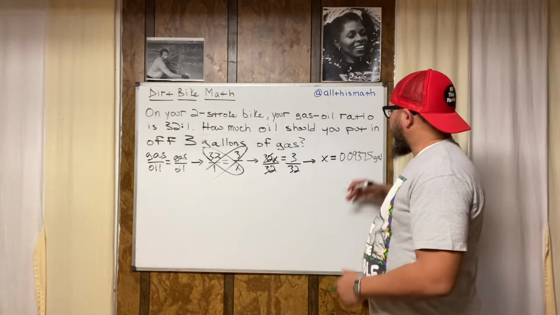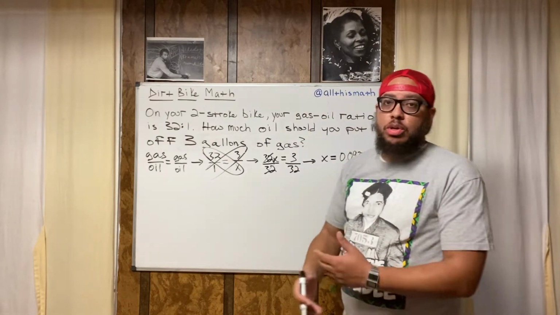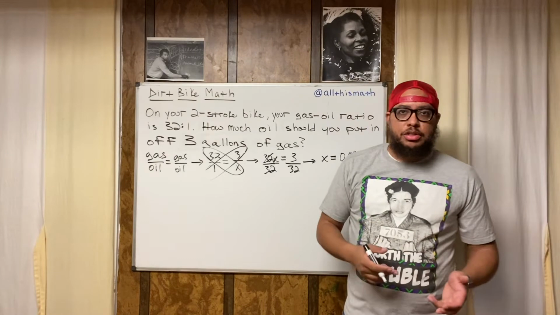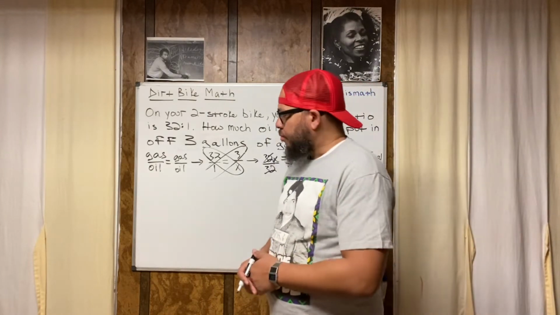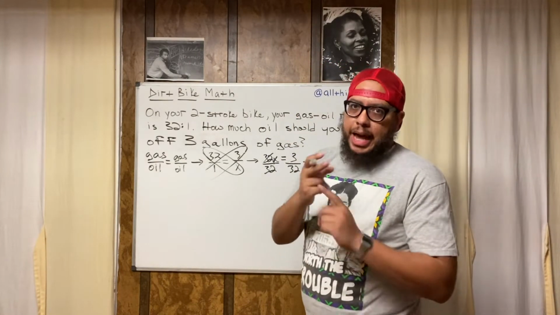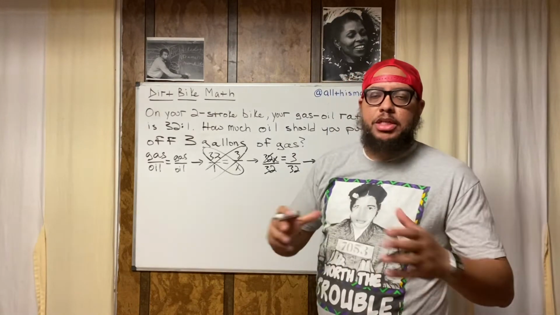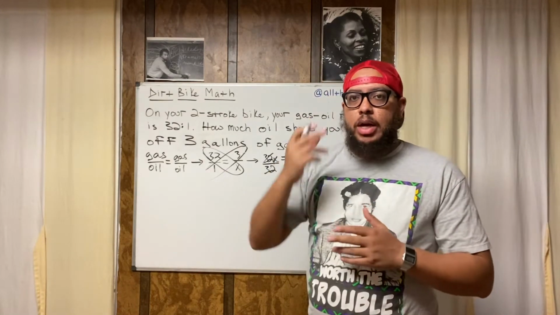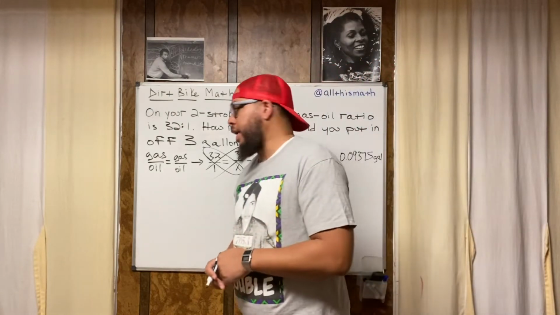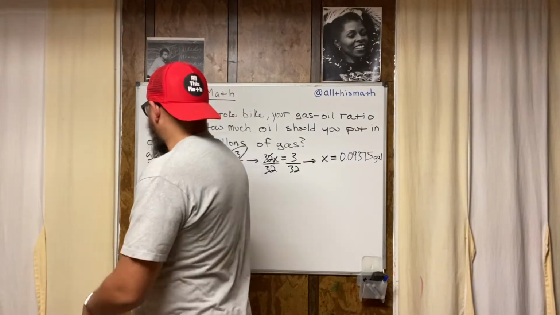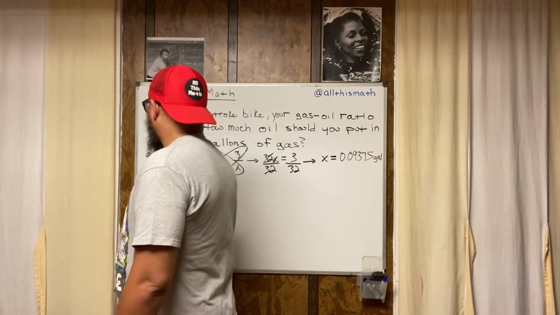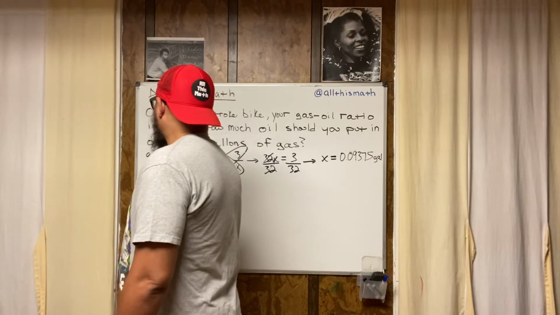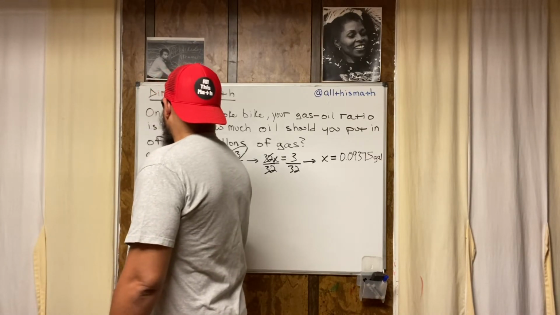So how do I do that? How do I convert from gallons to ounces? I got to know a little bit about the unit conversions and the unit equivalencies. So I know that 1 gallon, this is information that you should memorize, is equal to 128 fluid ounces. So I'm gonna have another proportion that's gonna look like this. This is one way I could write it. Gallons over ounces is equal to gallons over ounces.